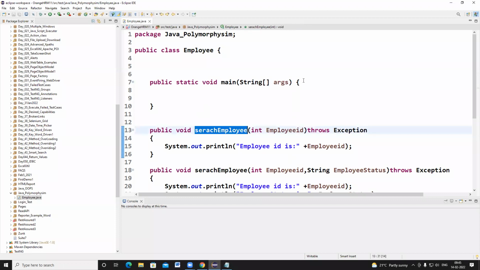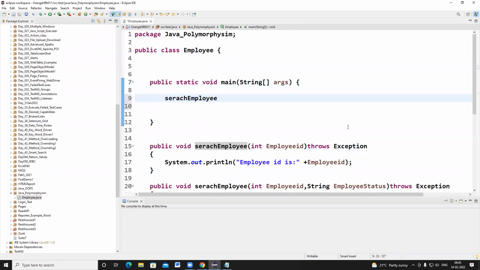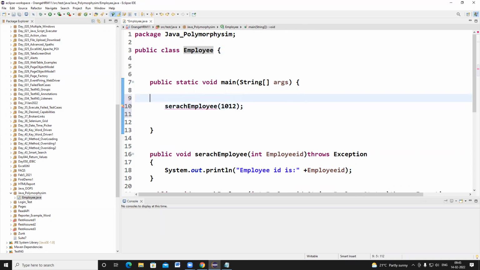Suppose I want to invoke this method with employee ID 1012. Since these are non-static methods, I create an object: Employee e1 = new Employee(), and e1.searchEmployee.